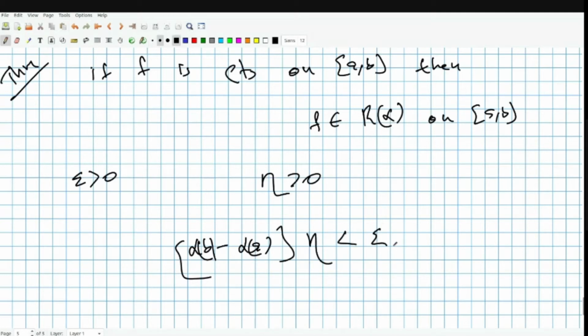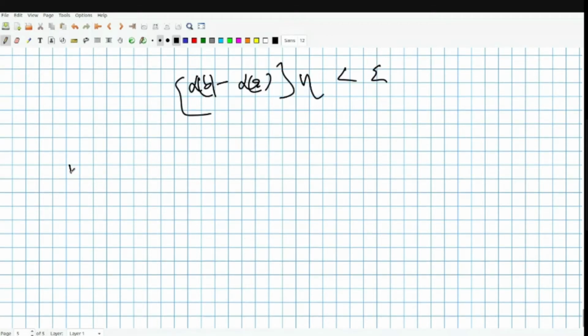If alpha is the identity, then this is just b minus a, so I want b minus a times some number to be less than epsilon. Usually, you would consider a natural number n such that (b minus a) by n is bounded by epsilon. It's very similar to that.